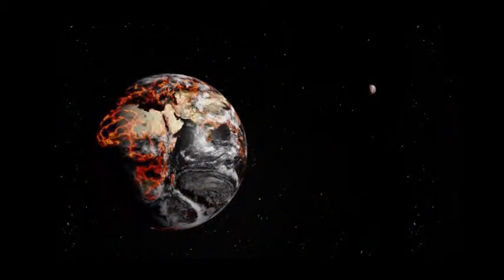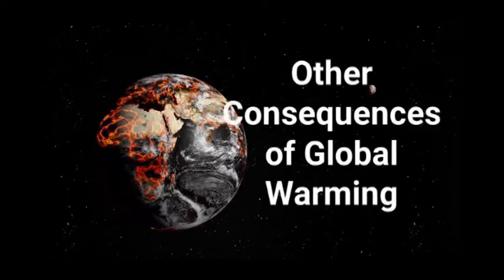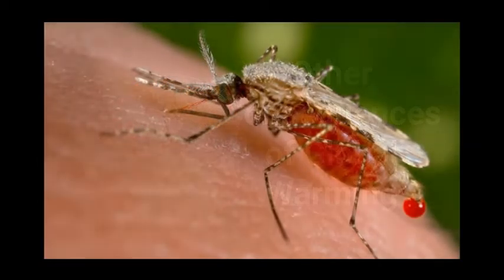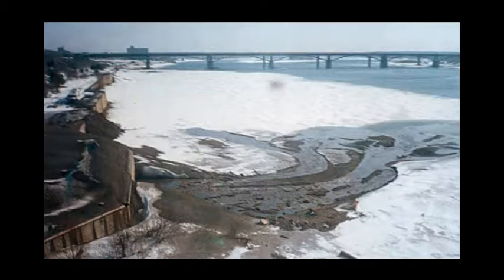A change of just 1 degree in Earth's temperature can have serious consequences. Global warming sets off a chain of serious events that affect everyone. With warmer weather, there would be many more disease outbreaks, including malaria and yellow fever. Increased flooding and damage to water and sewage infrastructure would also spread diseases.